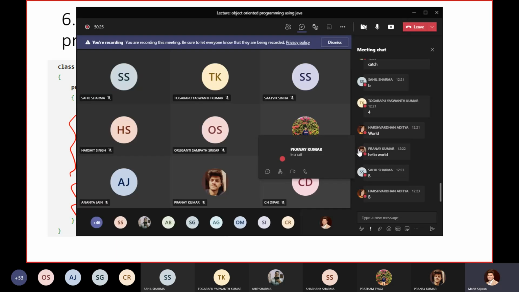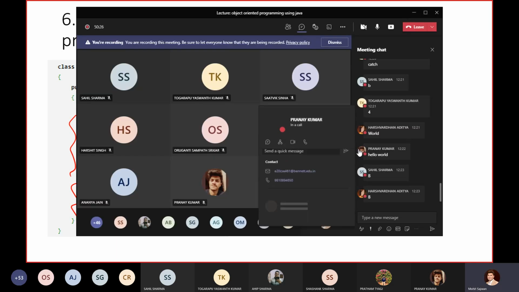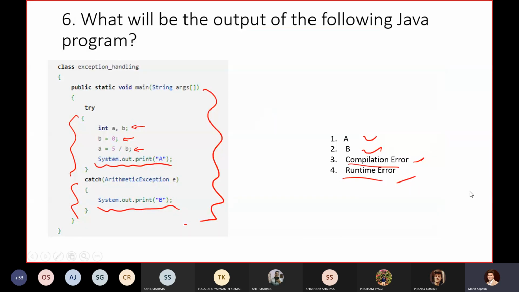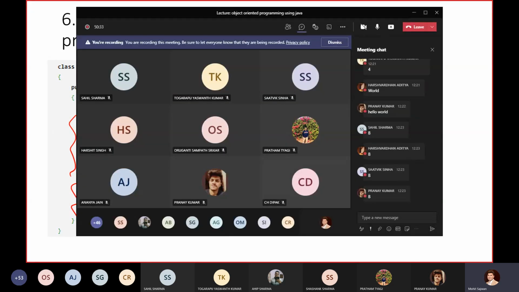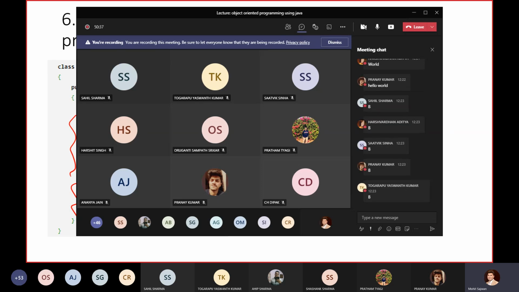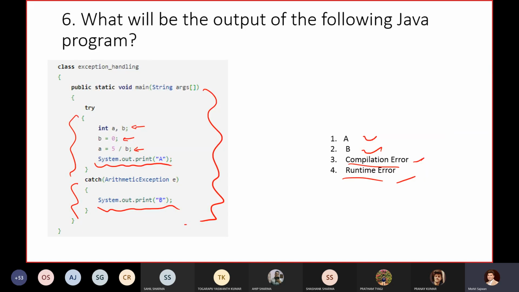Okay, so I am getting the output as B. Is there anyone? Satvik, Pranay, Harshvardhan, Sahil, all of you and Yashwant, and Aditya. So all of you have posted the same answer, and all of you have posted the correct answer.